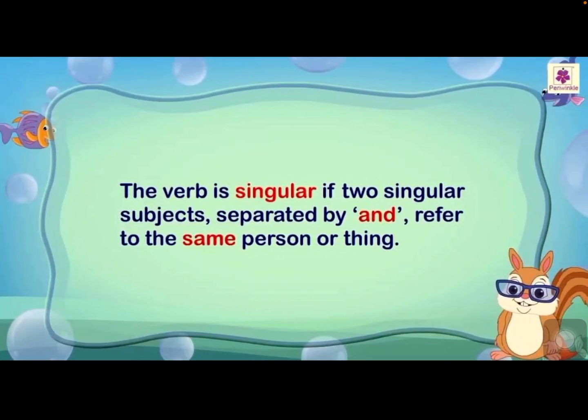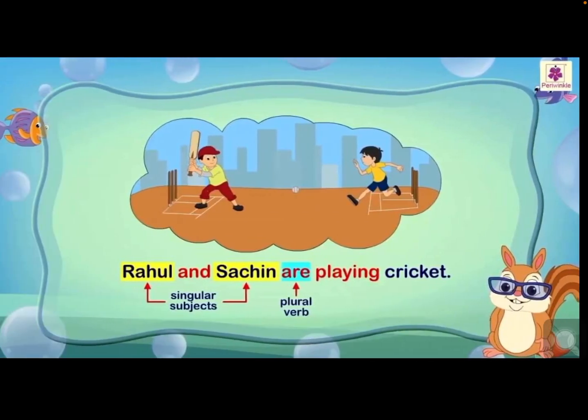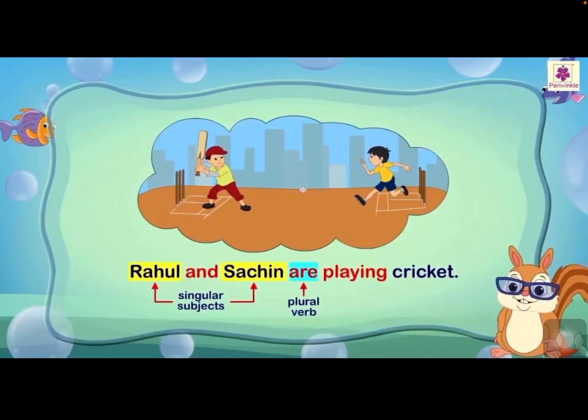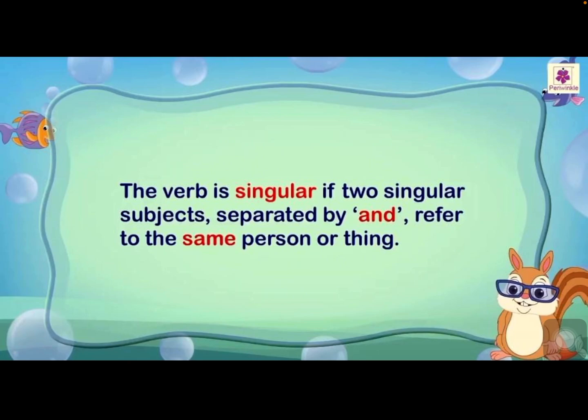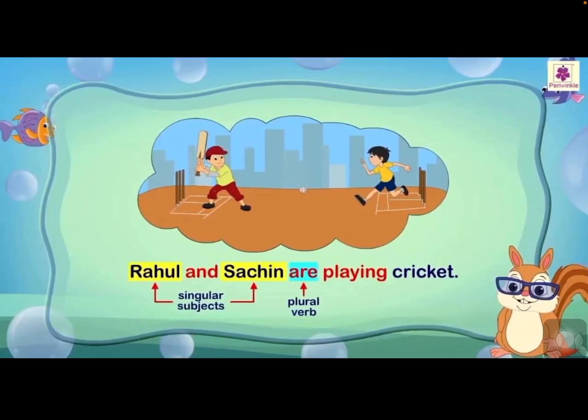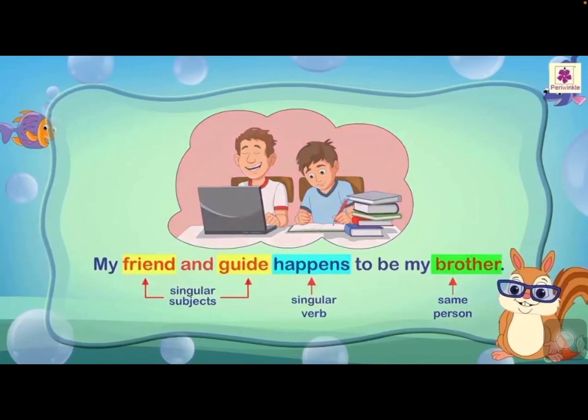The verb is singular if two singular subjects separated by and refer to the same person or thing. So before going through this example, let us go through the earlier example. See here, what is the difference between this explanation and that explanation? See here, subjects are different. That's why we have used a plural verb here. Now let us go through one more example.